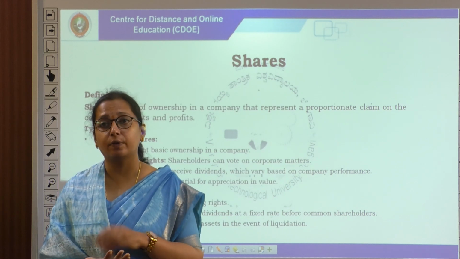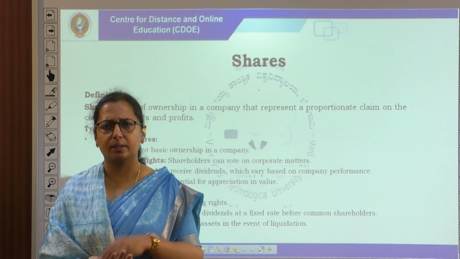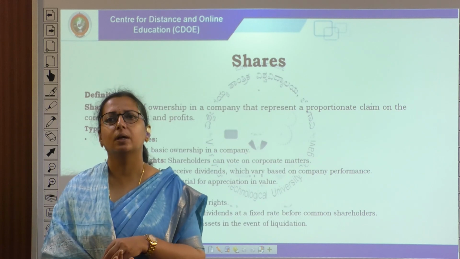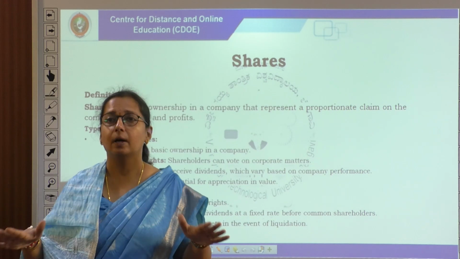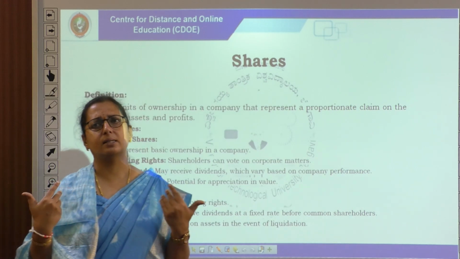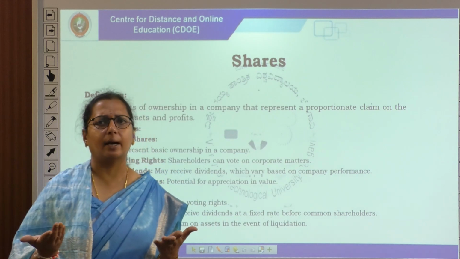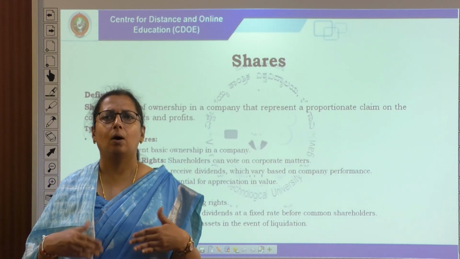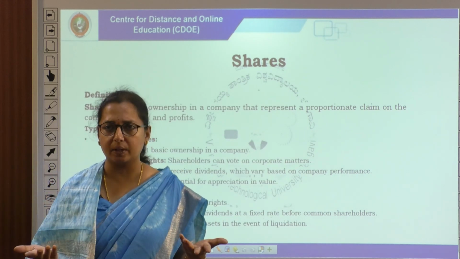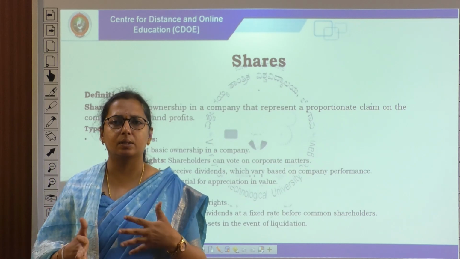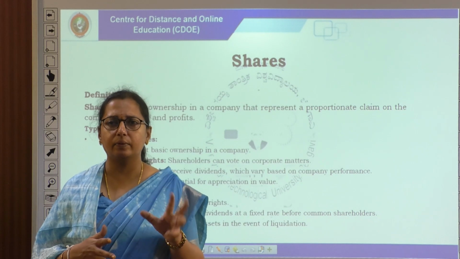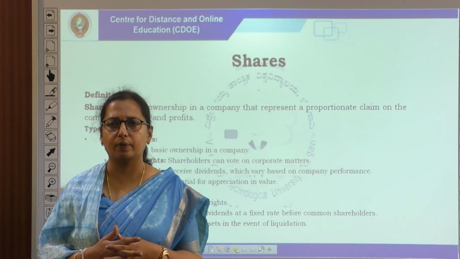The proportion of investment may be 10%, 20%, 30%, 40%, 60%, depending upon the size of capital, the size of the project or the size of the business, whether it is a large scale organization, a small cap or a large cap. We always talk about market capitalization, and that is why the equity share represents the ownership of a company.